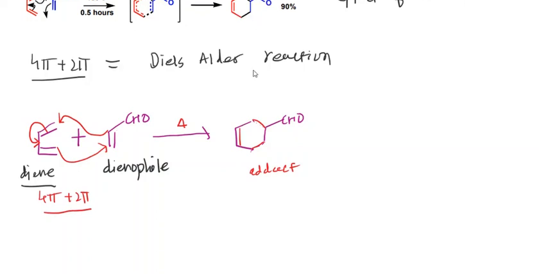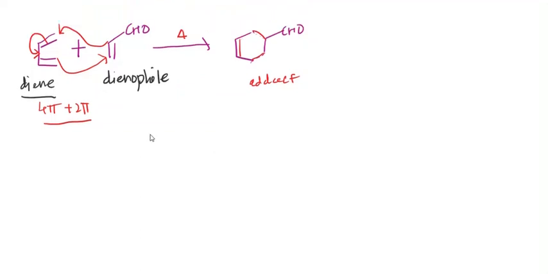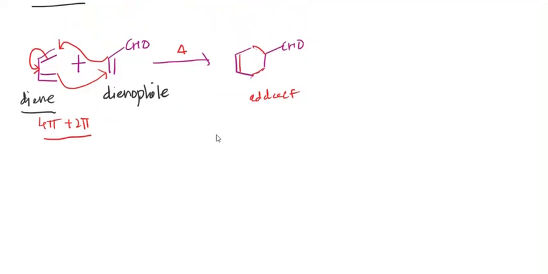Now let us consider one more example of the Diels-Alder reaction. We are going to consider the same diene. So here is a double bond plus double bond, double bond.